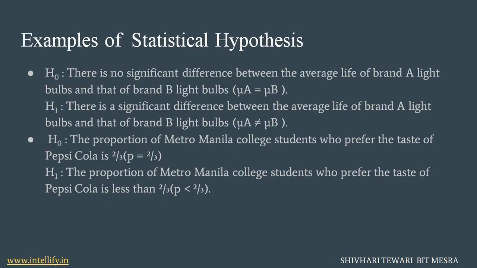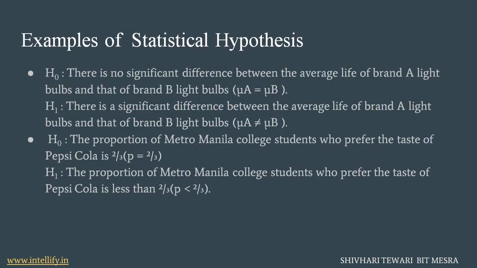That means both bulbs died on the same day with a difference of 1 minute or 2 minutes, or we can say 1 hour, which is very small, that is negligible. Then we can say there is no significant difference between the average life of brand A light bulb and brand B light bulb. The alternative hypothesis is saying that there is a significant difference between brand A light bulb and brand B light bulb and their average life.